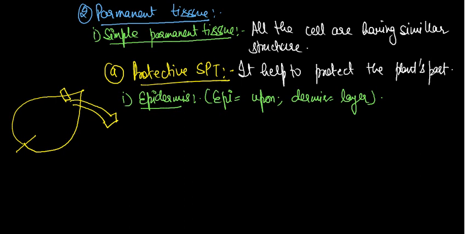Listen very carefully. You have to see the diagram like this. And here also we see a diagram like this.